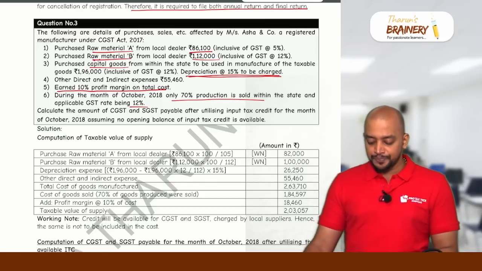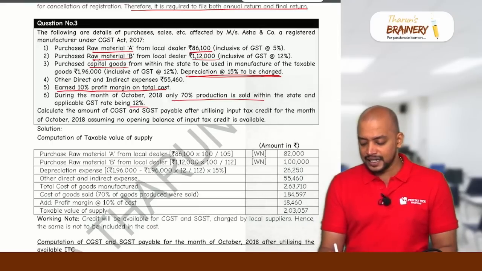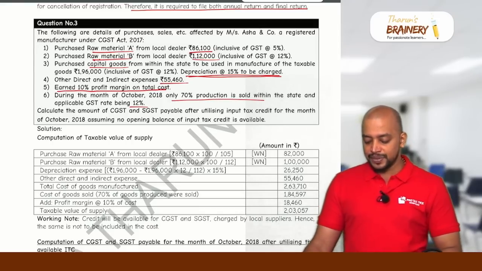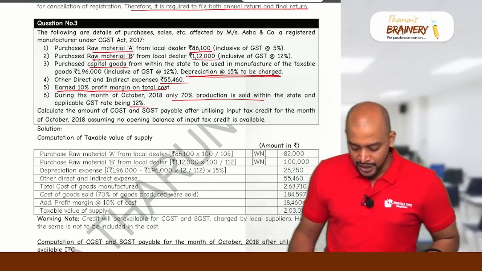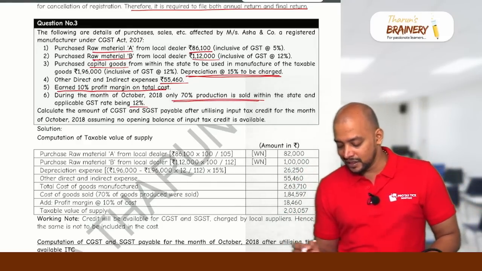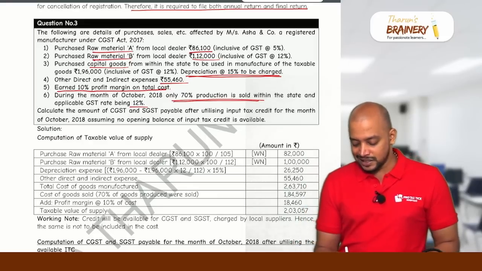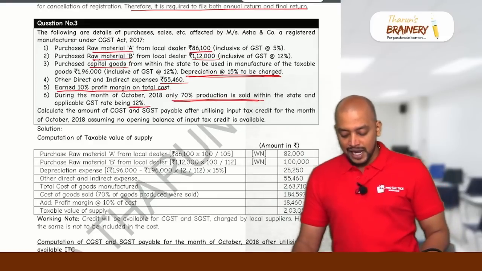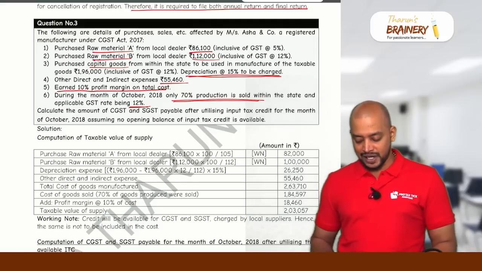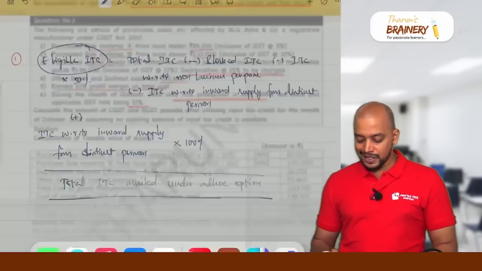Now, other direct and indirect expenses are 55,460, and earned 10% profit margin on total cost. During the month of October, only 70% of production is sold within the state and the applicable GST rate is 12%. Calculate the amount of CGST, SGST payable after utilizing input tax credit. So what do we need to do in this case?